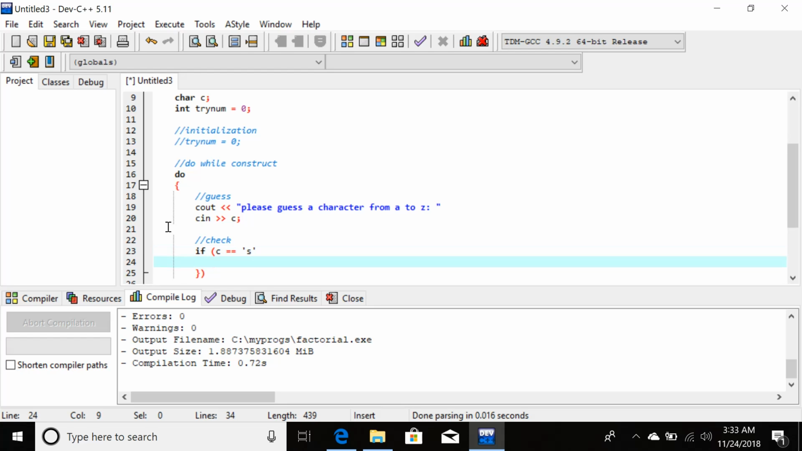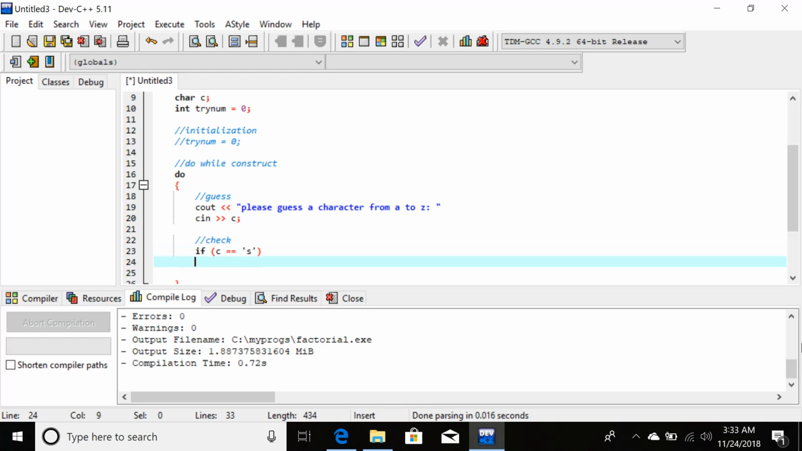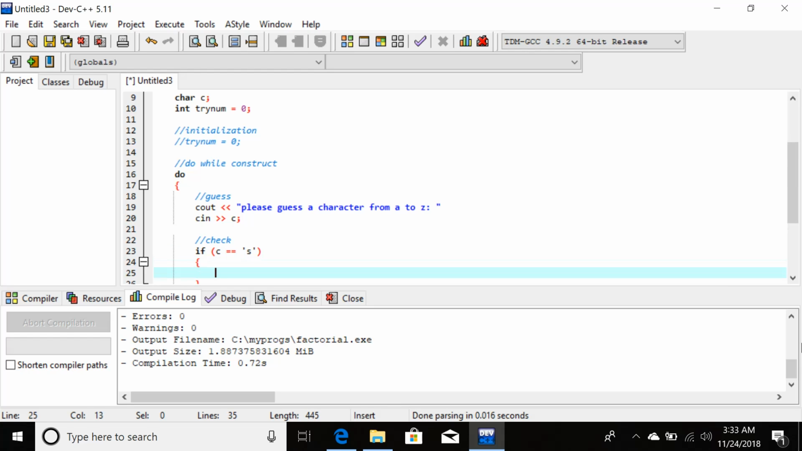I have made this mistake of not writing the close bracket. Perfect. If this condition is true, so what should be done? Output the message. If this condition is true, it means the user has guessed correctly. Output the message: congratulations, your guess is correct. Here is a semicolon.